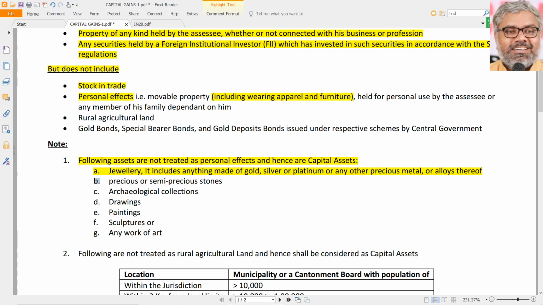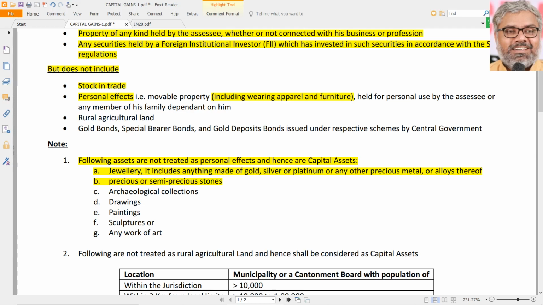Then, the second thing which is also not a personal effect but a capital asset is precious and semi-precious stones. Whether or not sewn into any jewelry, we can add that. But once again, if they are sewn into jewelry, then automatically that is jewelry. Anyway, it is not a personal effect. Precious stones, loose stones are there, not the normal stones which are there on the road. We are talking precious stones. So many stones will be there, no? Like diamond, ruby, emerald, various things are like that. Those are all precious stones, or even semi-precious stones.